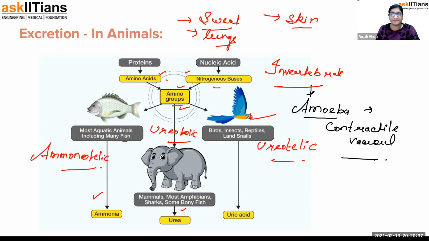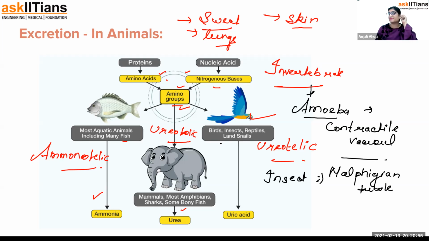Is that clear? Now, if I talk about some insects, they have a tubular structure known as Malpighian tubules. A Malpighian tubule appears like a tube-like structure, present nearby and connected to their digestive system. It helps in excreting the waste product.